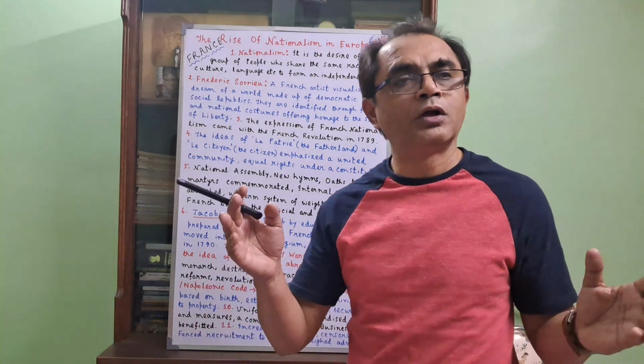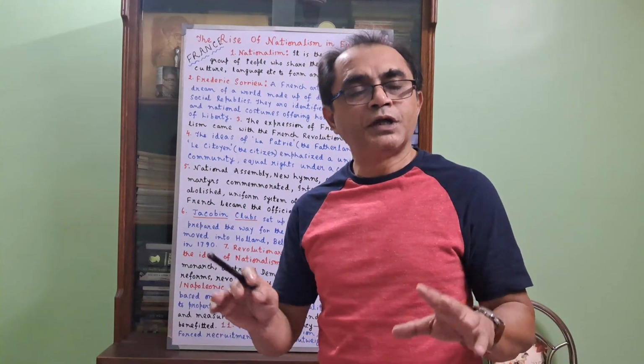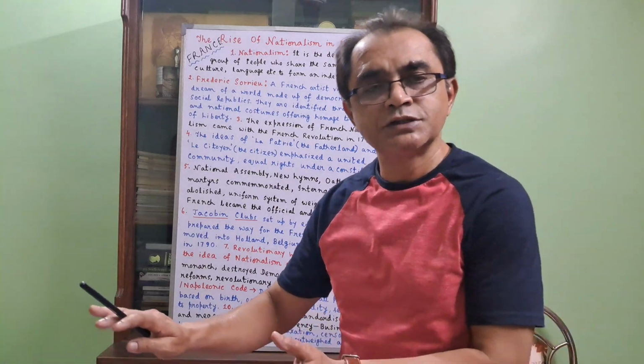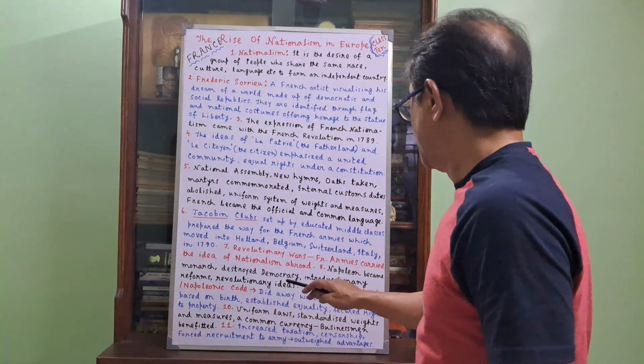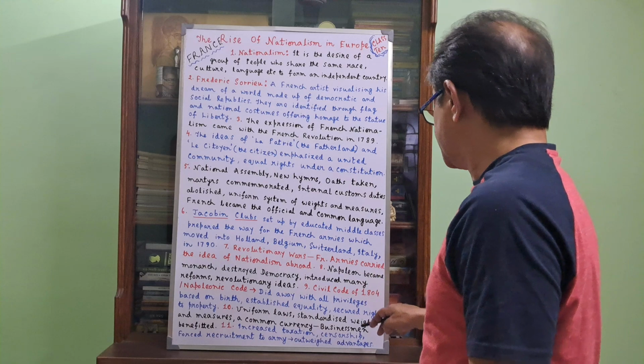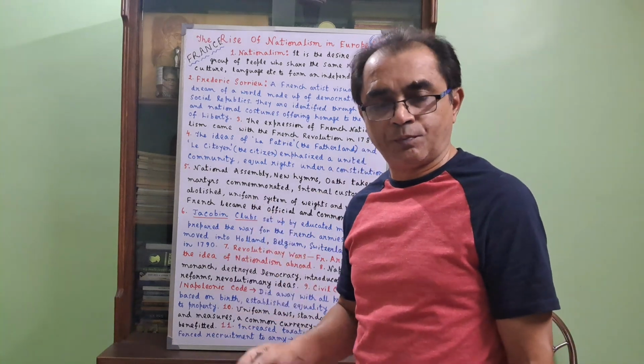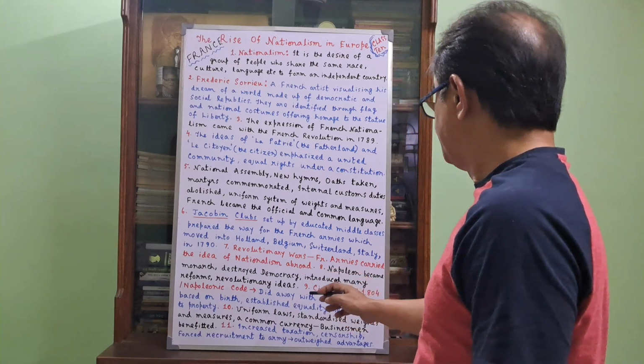That means people belonging to the high class, the aristocratic society, were getting benefits. But now those special privileges were abolished, equality was established, and the right to property was secured. Now people have the right to have property.